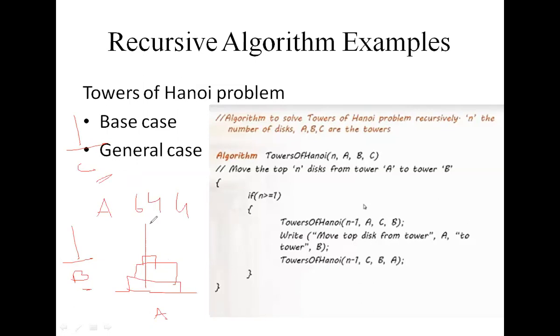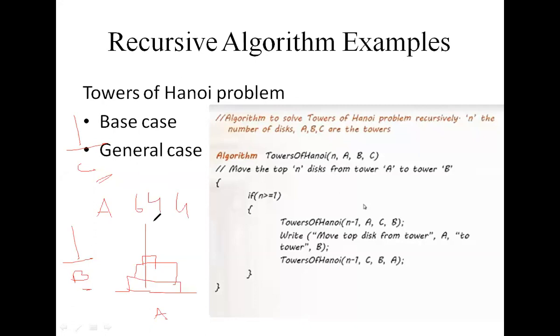We have to put the smaller disk on top only. We cannot put a larger disk on a smaller disk. We just move one disk at a time, and we can store only a smaller disk on a larger disk. We cannot store a larger disk on a smaller disk.